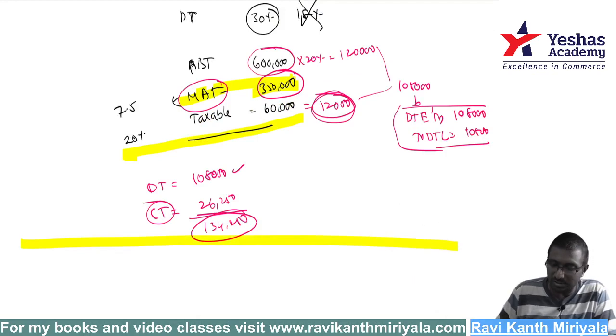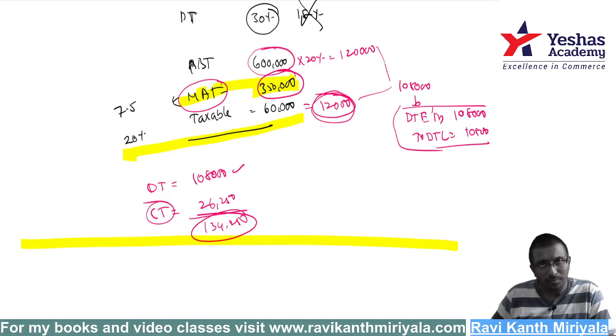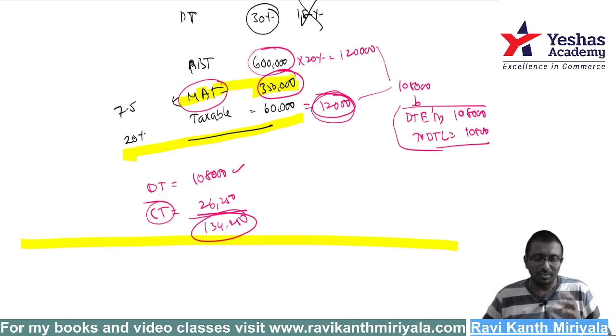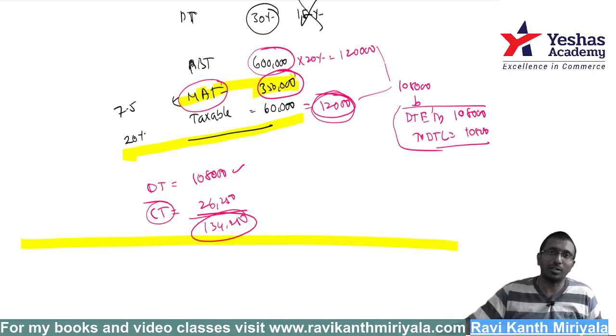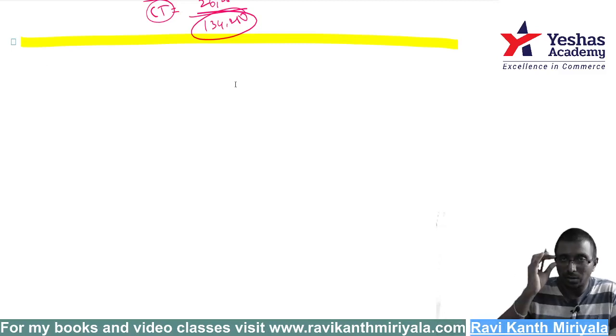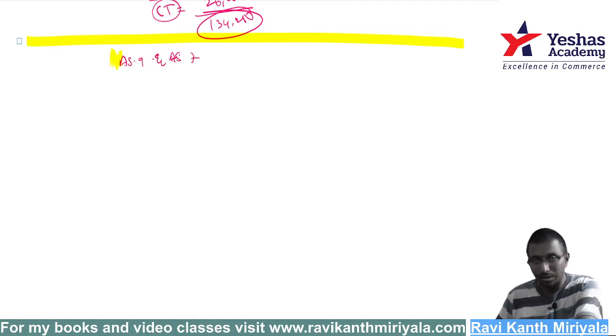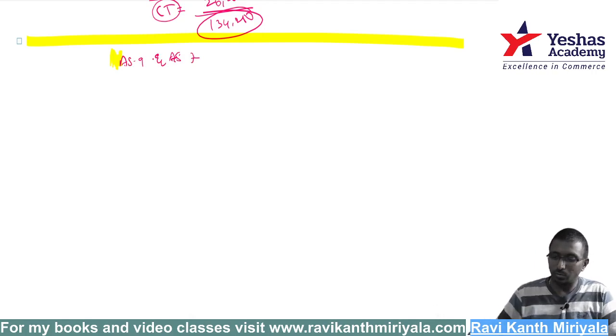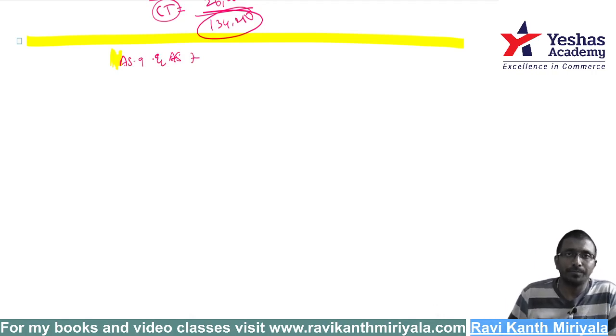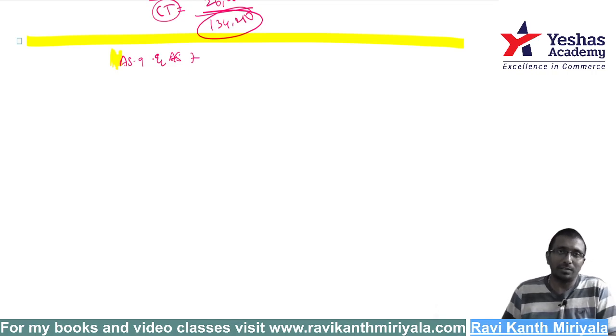I would like to close this discussion of Accounting Standard 20. We discussed almost 1 hour on this. In the class I will take 4 hours, but this is a revision class, and this is more than sufficient. Now let us look at Accounting Standard 9. First I will do Accounting Standard 9 and Accounting Standard 7, and I will complete them. Later we'll go to Standard 26, Standard 20, and Accounting Standard 18, the leftover standards, which will obviously be the focus.